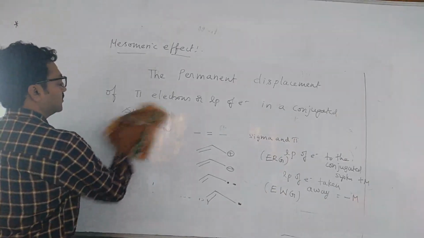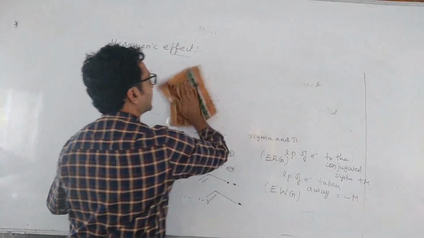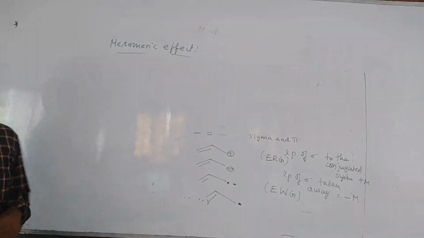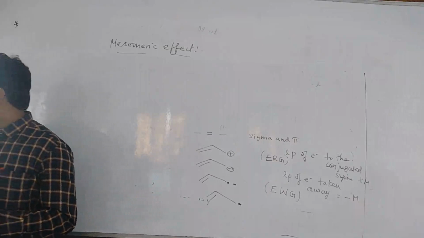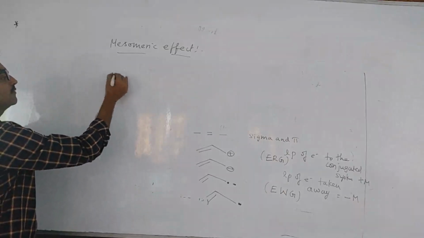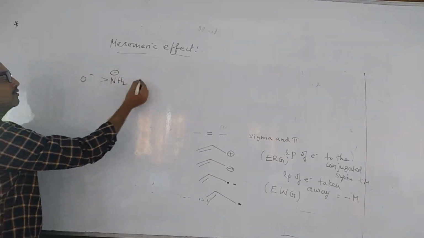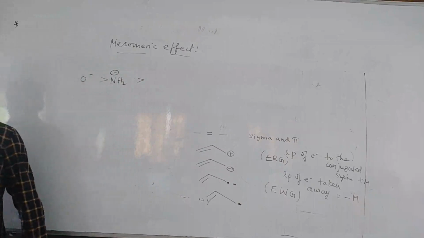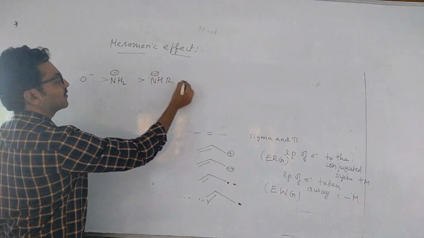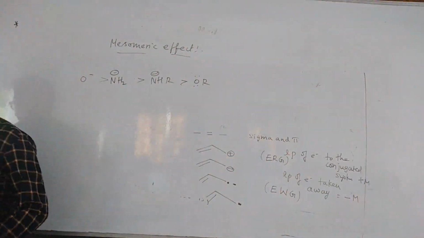Next, what are plus M affecting groups? Same like the inductive effect, plus M affecting groups are also given to the benzene ring. First O minus, it is strong. After that NH2 minus, this order you can see anywhere. Next NHR, next OR, a strong releasing group. OR means methoxy group, children.